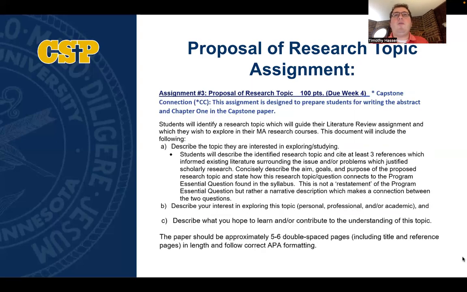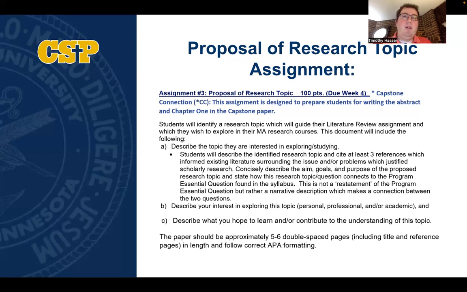Next, I'd like to walk through the proposal of research topic assignment. It is not due this week, rather it is due during week 4. But I'd like to walk through the directions and the rubric for this assignment so that you know what's coming up. And so as part of this assignment, you will identify your research topic, which will help guide your literature review and eventually your capstone paper in ED 590.